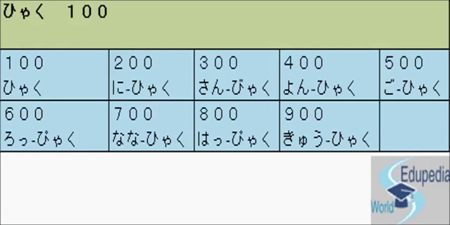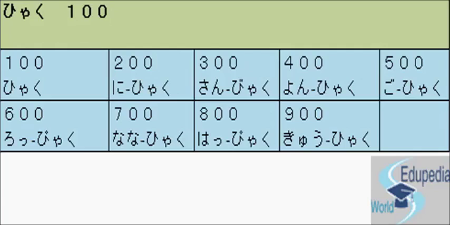The Japanese reading for number 2 is ni. So ni plus 100 becomes 200. Ni plus hyaku becomes ni hyaku. That's how it is. So 300. Imagine it as 3 plus 100 becomes 300. So sam plus hyaku becomes sambyaku. It is not sanhyaku. It is sambyaku.